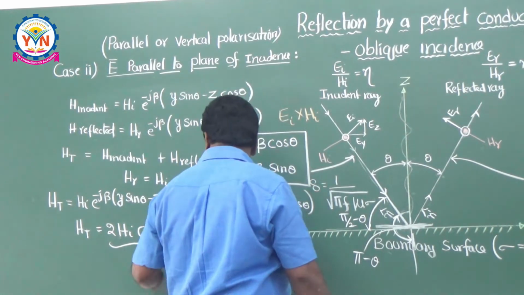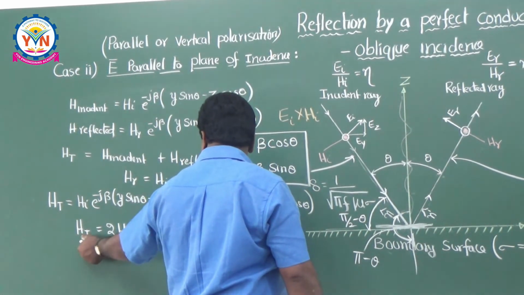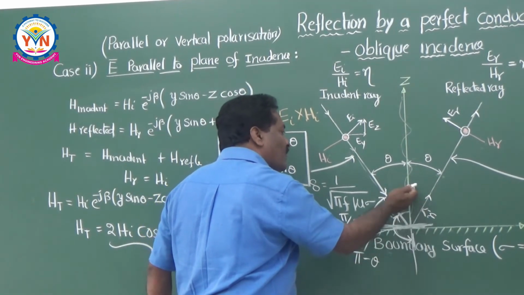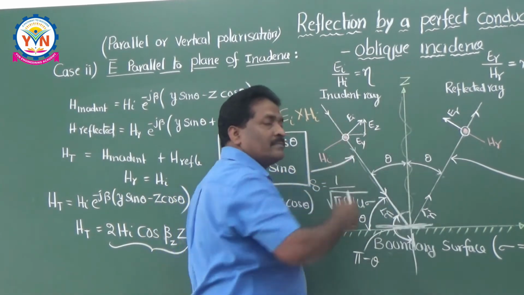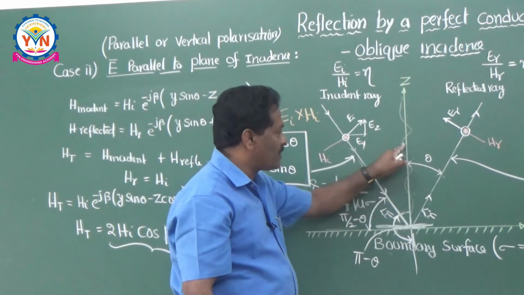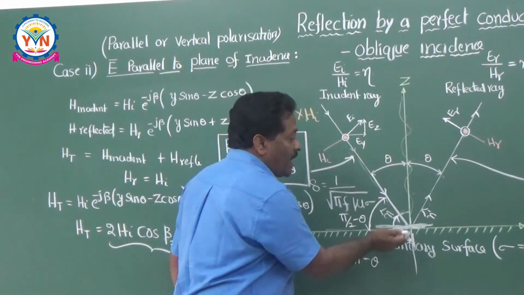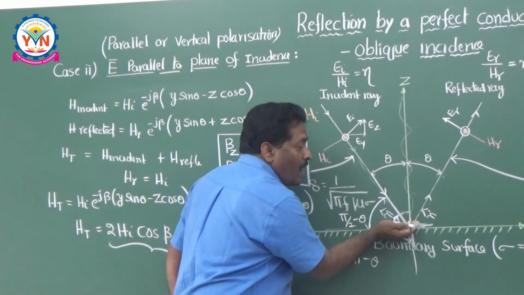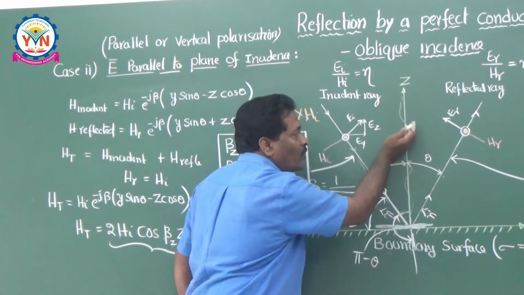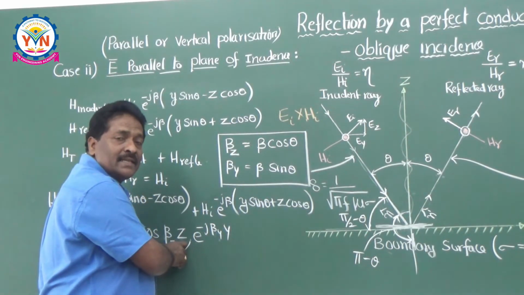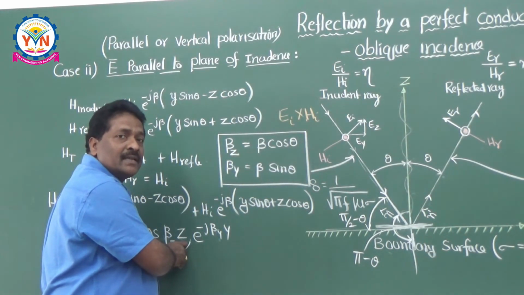So this equation is telling the magnetic field is maximum at the boundary surface as well as at the distance of lambda by 2 from this boundary surface, and it is minimum at the odd multiples of lambda by 4 wavelength, because it is already explained to you at the time of normal incidence also.